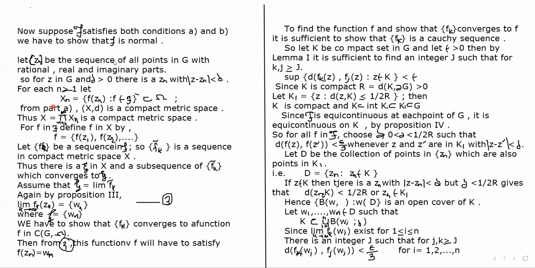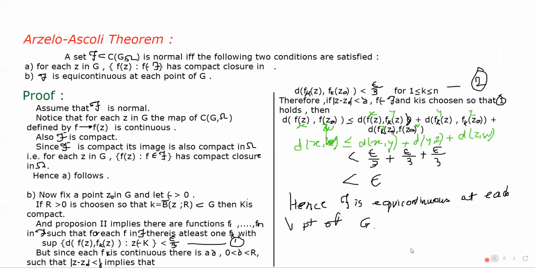Okay, and from part 1, that is, we have been given that for each z in G, f of z has a compact closure in omega.